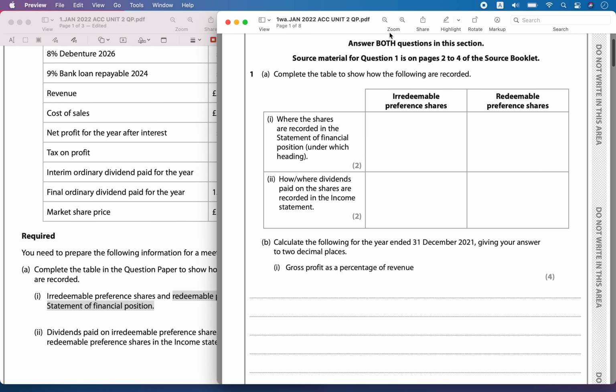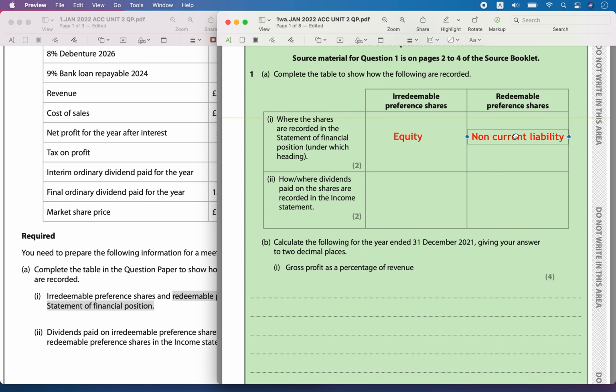Irredeemable preference shares are going to be recorded as equity, in the equity section of the statement of financial position, whereas redeemable preference shares I am going to state as a non-current liability, like a loan. So this is recorded as equity, and this is recorded as a non-current liability.